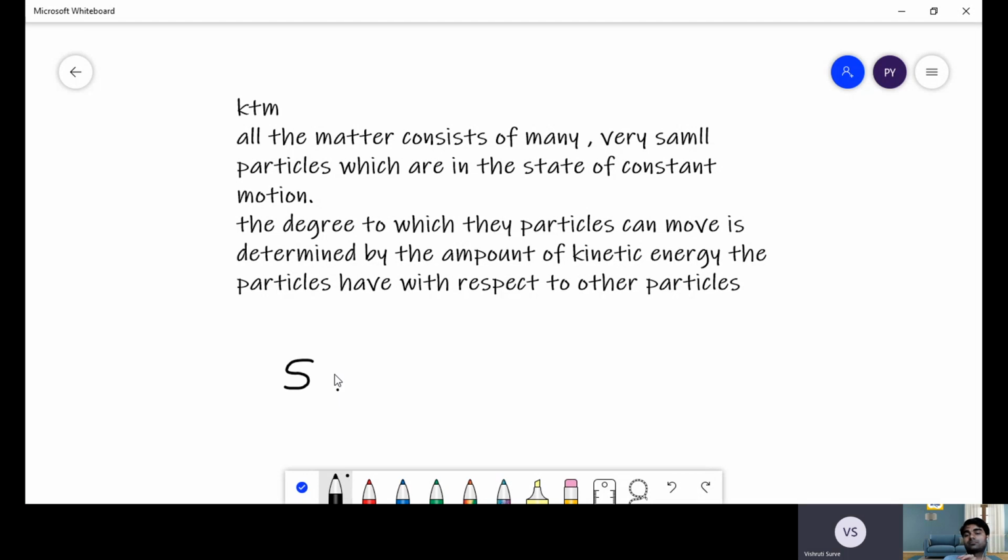Then the molecules will collide and then move apart after the collision. Yes, and when the intermolecular force of attraction is greater than the average kinetic energy of the particles, in that case what will happen? Then they will collide, make a bond and then settle down. Right, wonderful. So this was the gist of the entire kinetic theory of matter, and after this we will be talking about the heating curves and other constituent topics.